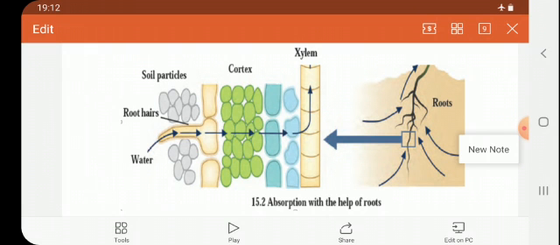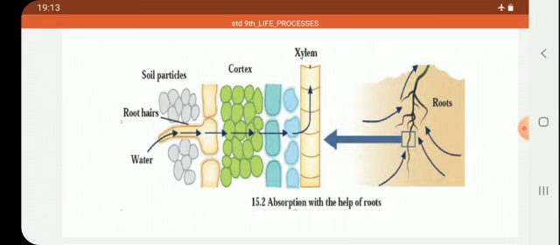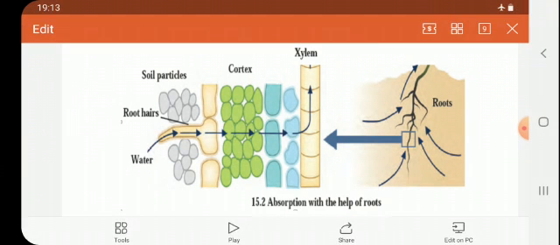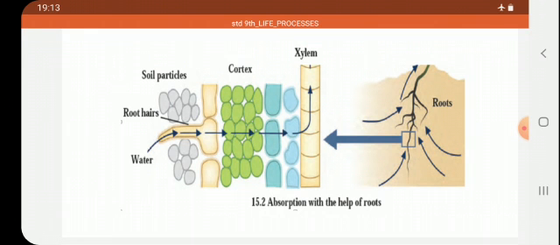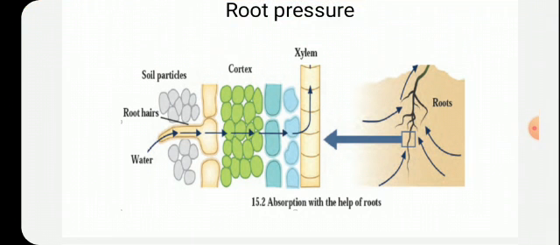This pressure which is applied to lift the water up is called root pressure. This root pressure is sufficient for the smaller plants like herbs, shrubs, and small trees. But for higher plants, we need some more process that is called transpiration. We will study it in the next slide.